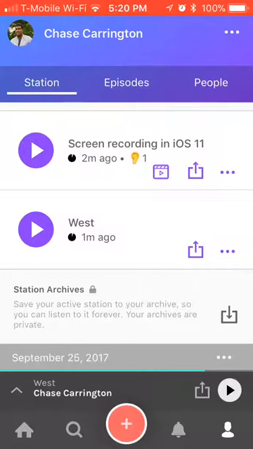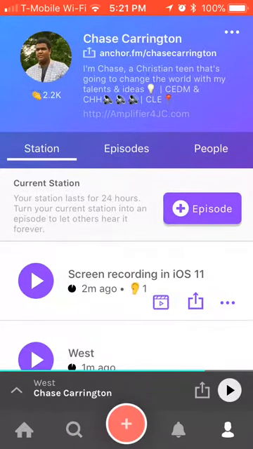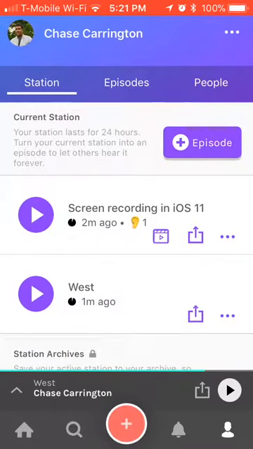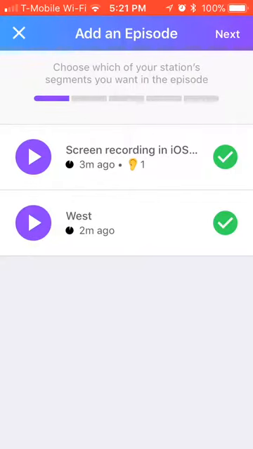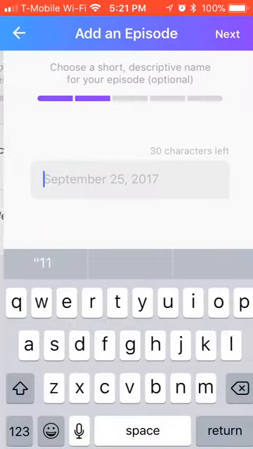And this is when it becomes a very powerful platform. This is what's really cool about Anchor. It's basically the podcast aspect of it. I've got these two things right here, and I can instantly turn them into podcast episodes. So you press this add episode button, then you select which different broadcasts I want to put in this episode. So you can choose 1 or 2 or 3 or 10 of different broadcasts throughout the day. So you can just do an overview of your whole day. You can divide up into different topics. It really varies, but I'm just going to choose these two things.